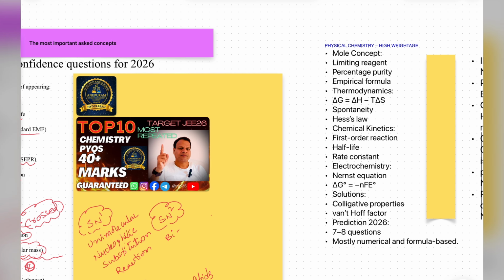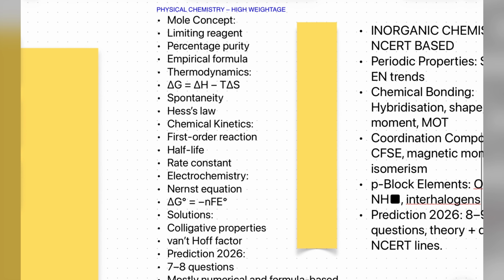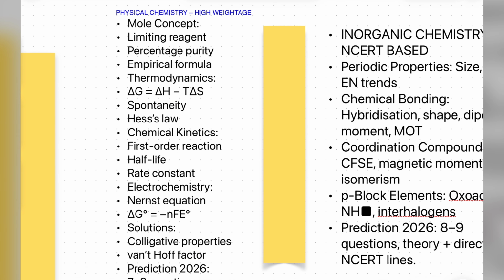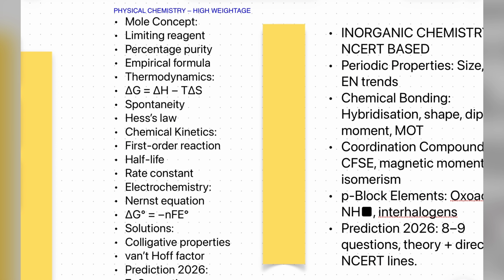Division-wise, for example, the weightage in physical chemistry. We just saw some concepts in physical chemistry. What type of question are they going to ask? First, mostly the mole concept, very important. Compulsory one question based on the mole concept. Clear? Next, limiting reagent: one question will be asked related to this.